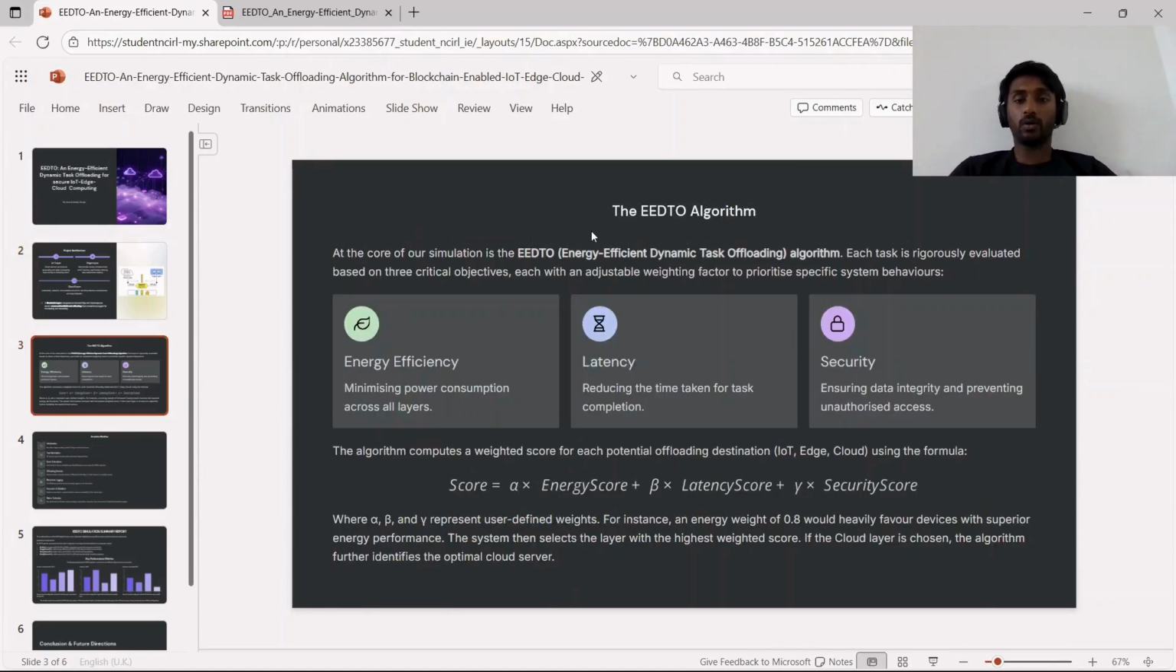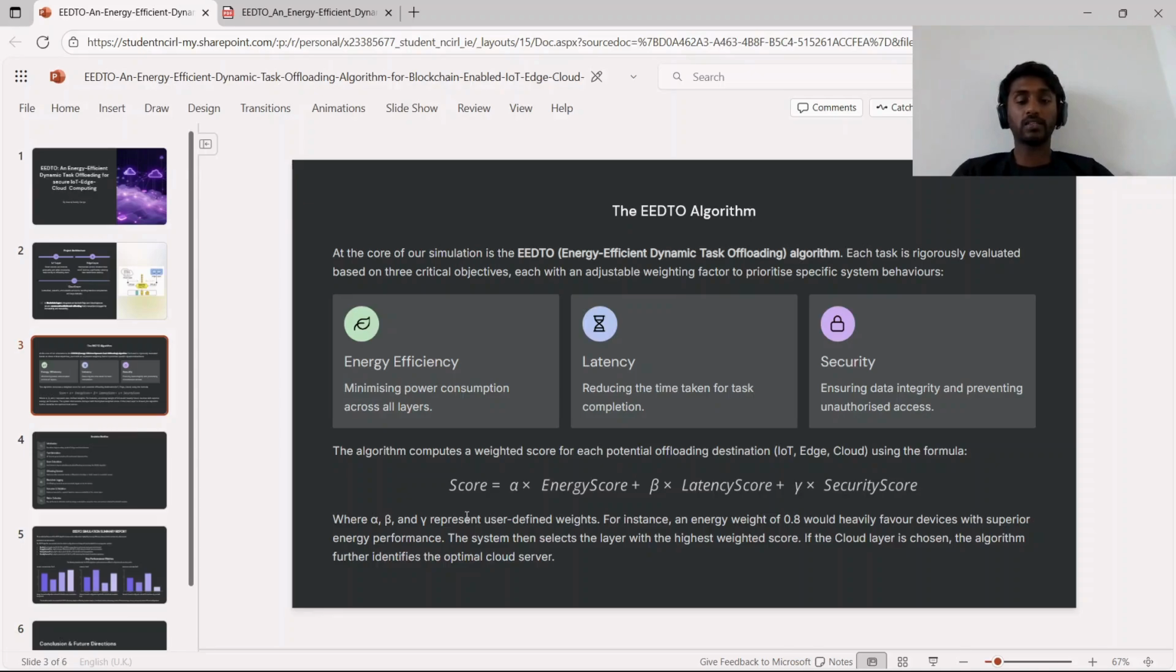Now, the EEDTO algorithm. It is the core of our simulation, as each task is rigorously evaluated based on three critical objectives: energy efficiency, latency, and security. This algorithm computes a weighted score for each potential offloading destination. The score is calculated based on the formula alpha times energy score plus beta times latency score plus gamma times security score, where alpha, beta, gamma are user-defined weights.